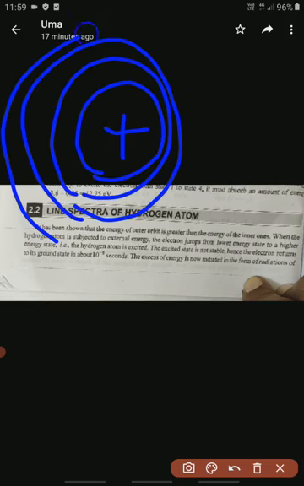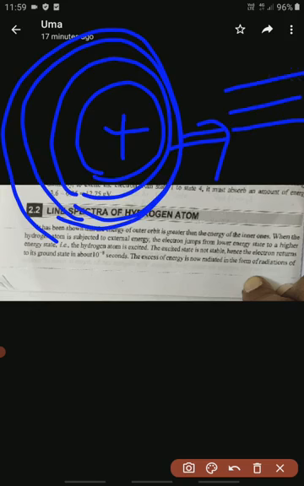What is the purpose? First we should know the meaning and purpose of the line spectra of hydrogen atom, so we will draw it. We should know some basic information. If you take a nucleus, these are the orbitals. We can draw these circular orbitals as lines. This is the energy diagram, also called the orbital diagram, of any atom.